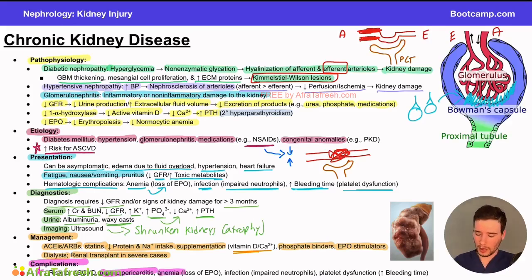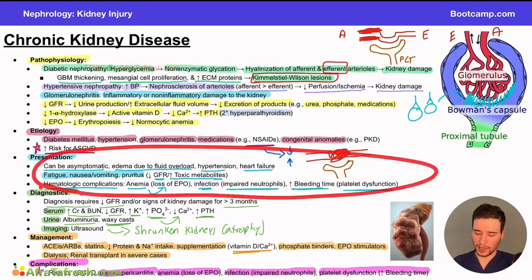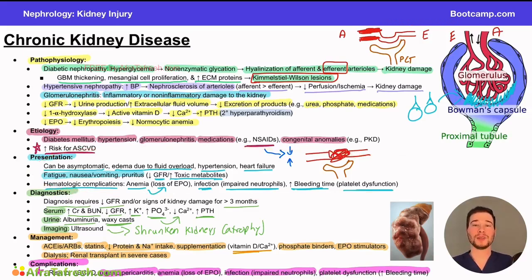We can also see anemia due to the loss of EPO, increased infection risk due to the impaired neutrophils, and again, the platelet dysfunction due to the increased bleeding time. Some of the same ones that we talked about up here in the presentation as well. So obviously this can present in a lot of different ways. I struggle to give you a classic presentation for this because there's so many different ways.